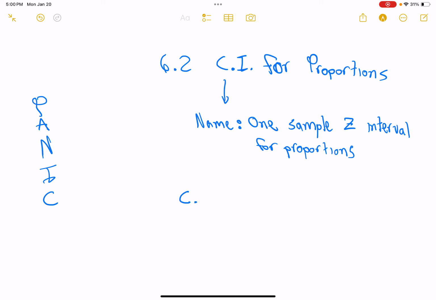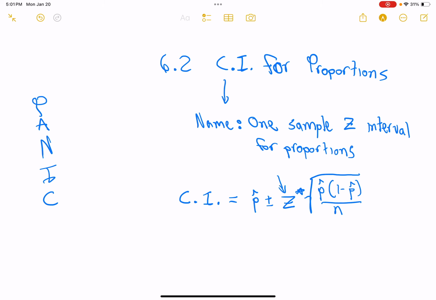If you remember, the confidence interval equation for proportions looks a little like this. It's the sample proportion plus or minus the Z critical value, put that star to denote that it's the critical value, times the square root of p hat times 1 minus p hat over n. Okay, all things square rooted. So we know this to be the case. And not only have we solved this, but I've actually gone into detail in 6.1 already about what we are doing with this Z critical value.